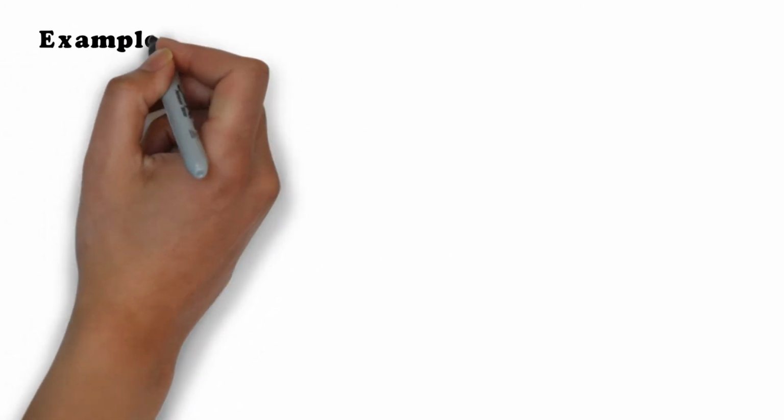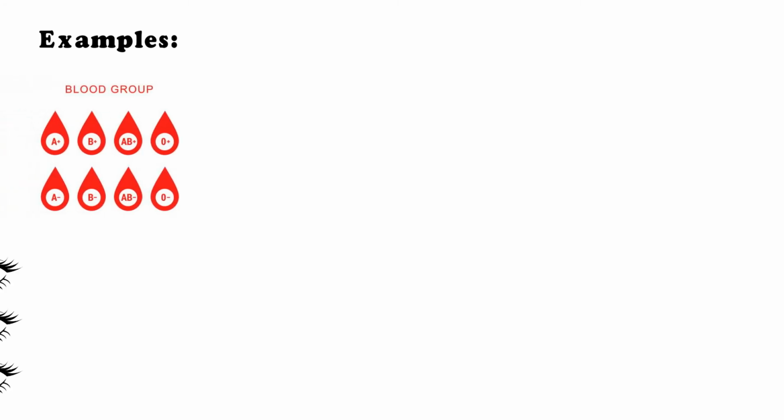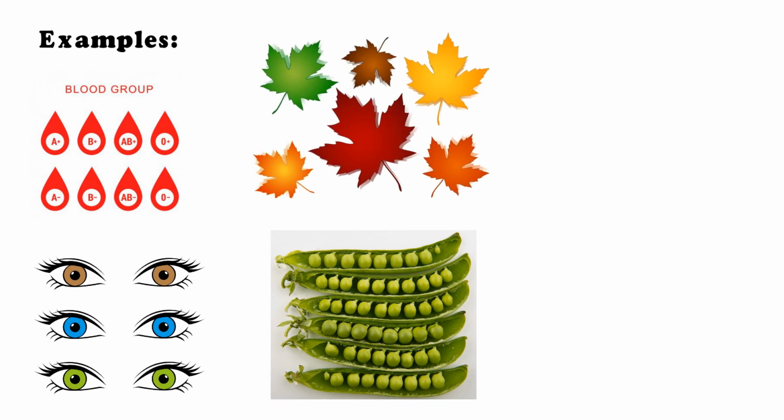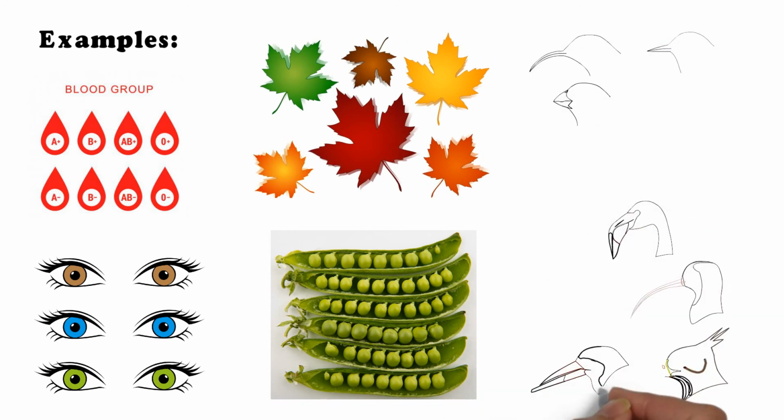Examples of phenotype seen in various organisms include blood group, eye color, pod size, color of leaves, beak of birds, and many others as well.